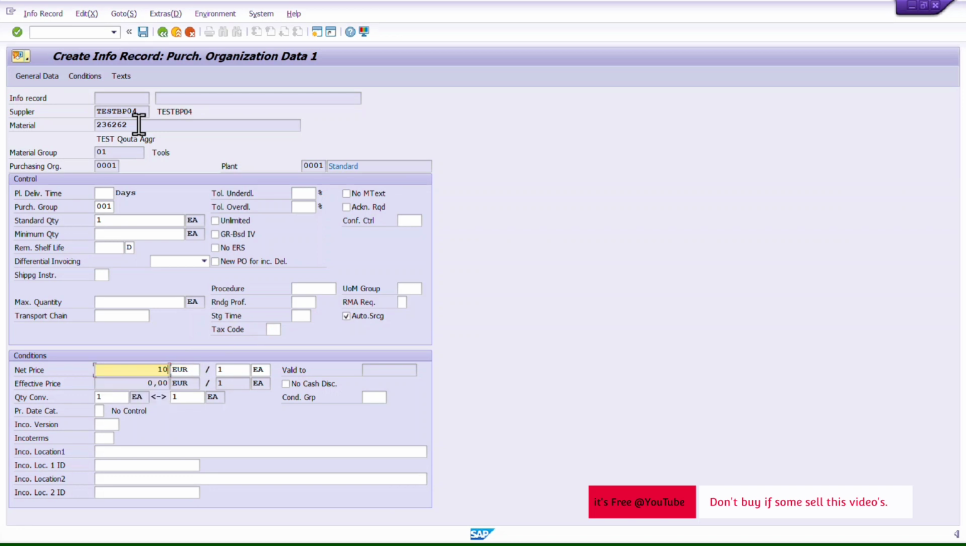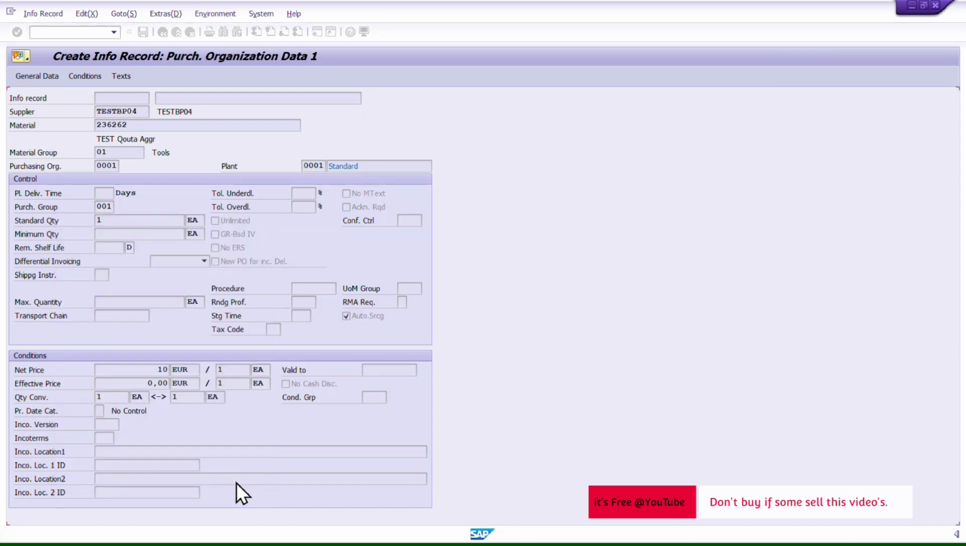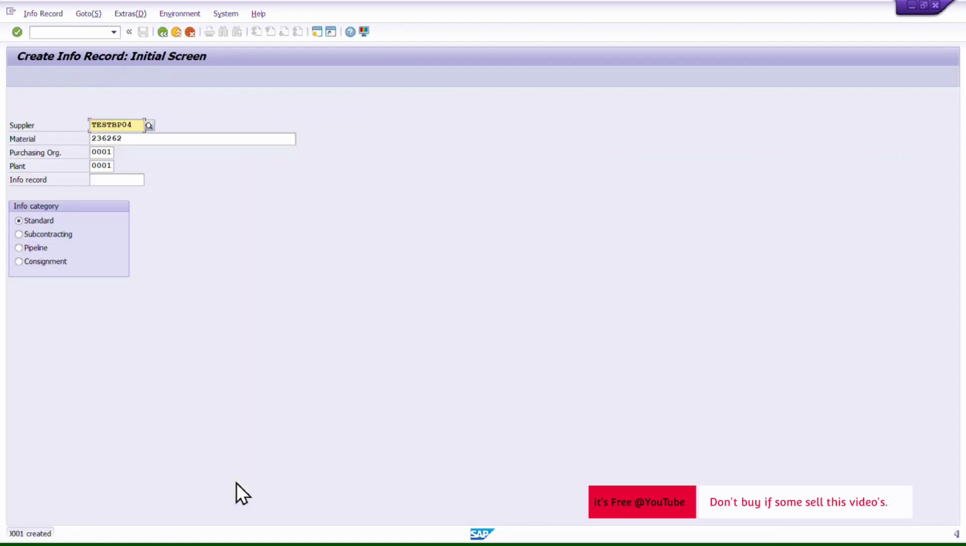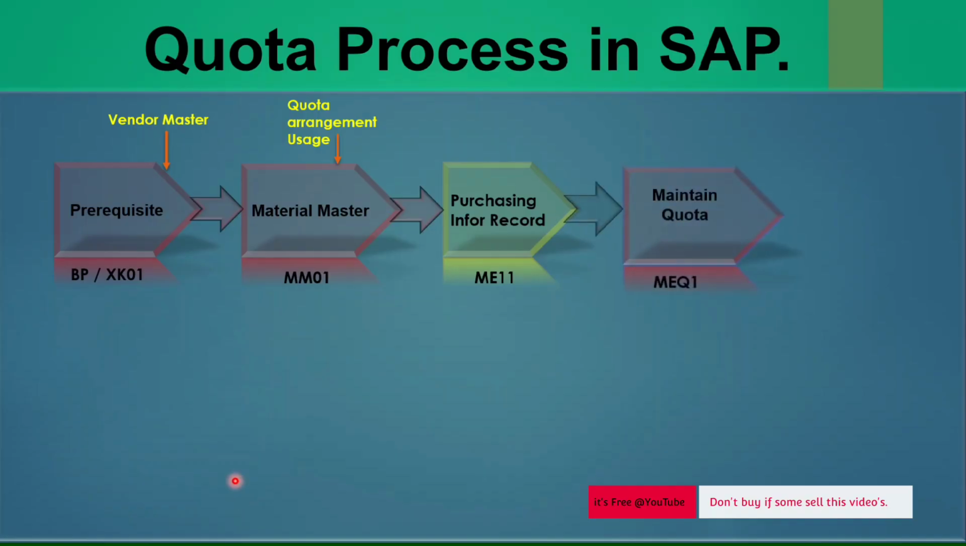so far what I did, I have created vendors, then I have created material master data with the quota agreement activation tick for whatever level I needed, and now I have maintained the purchasing info record as well. All these three we have used in many scenarios so far. Only this quota agreement tick is something different that we saw in the material master, but the rest is the same. Now we will jump into the quota agreement and how to maintain quota.